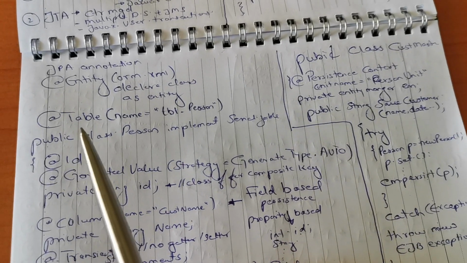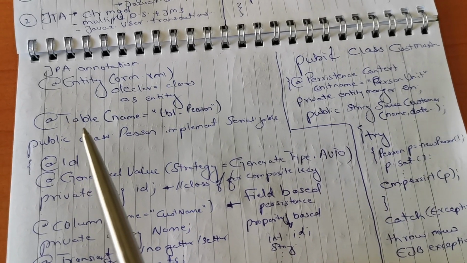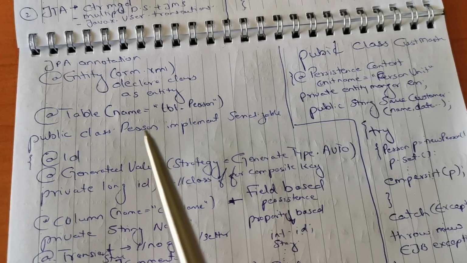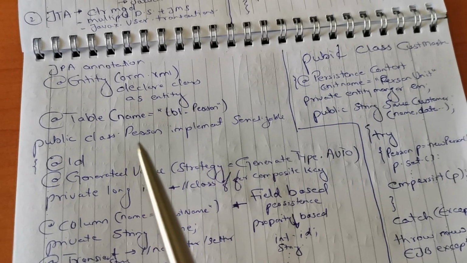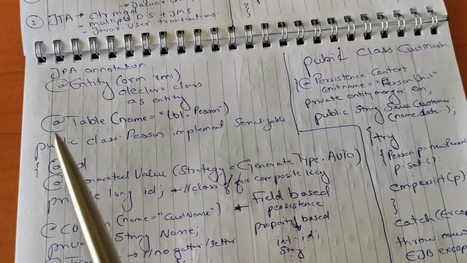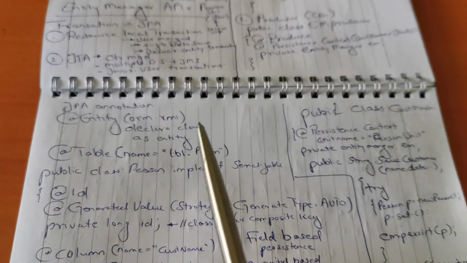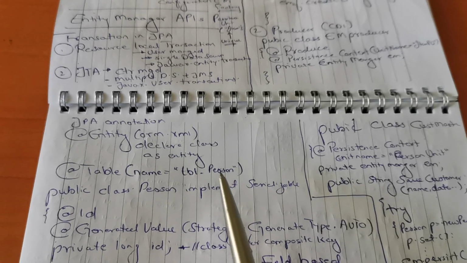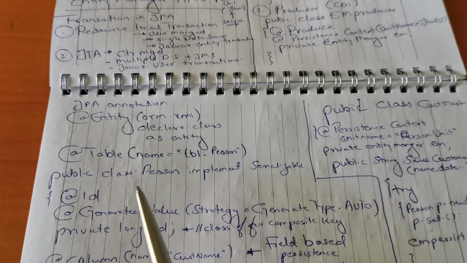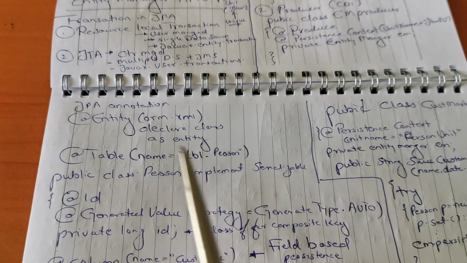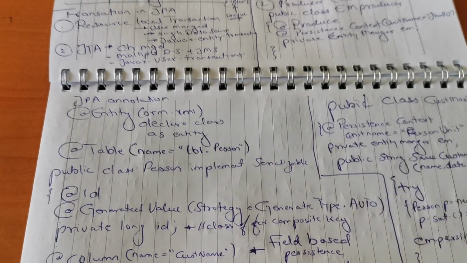We have another annotation, @Table. This is used when the name of the class is not the same as the table. If the name of the class is the same as the table, then this particular annotation is not needed. But let's say in the database we are following a convention tbl_person, but in Java we just have a class Person. Then we need this mapping.